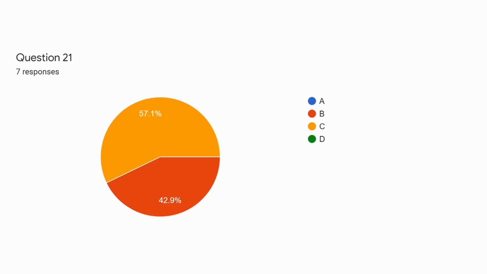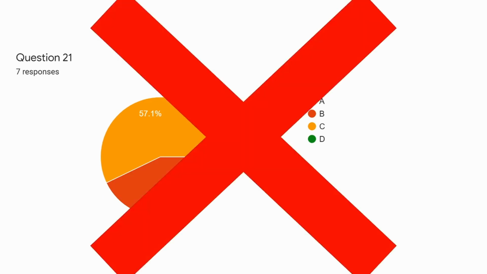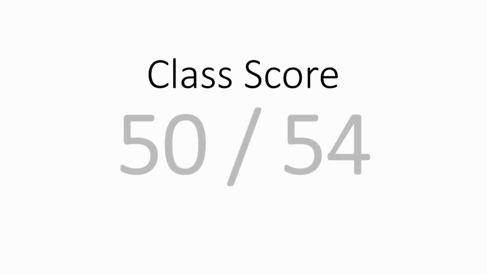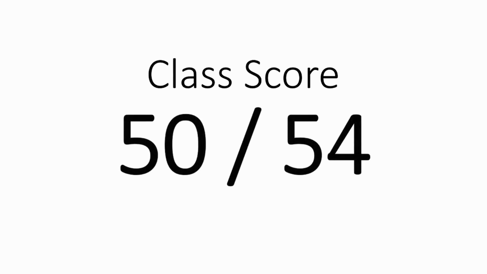So question 21, the correct answer is B. And that's all the mistakes. So the class score is 50 out of 54. Good job.